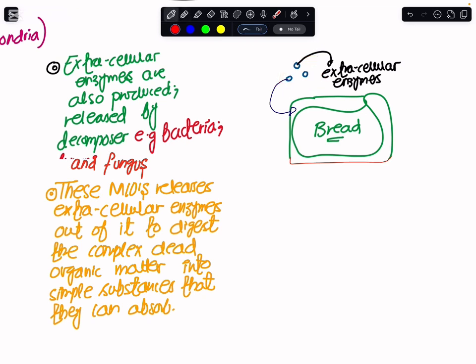So the simple thing is that these extracellular enzymes are released out of the body of these decomposers. Among the decomposers, we have the bacteria and the fungi. These microorganisms release extracellular enzymes out of them, and when they are released out of the cell, they break down the complex dead organic matter into simple substances, and later they absorb them.